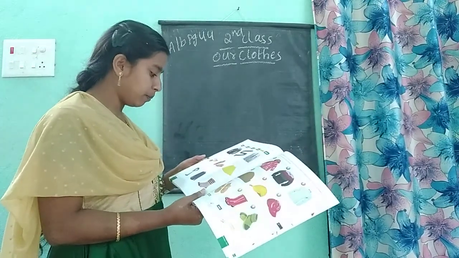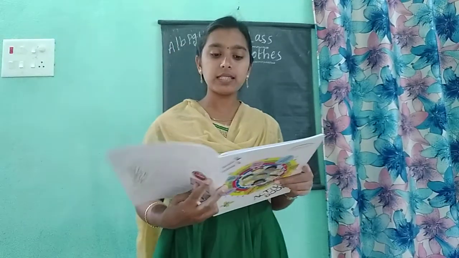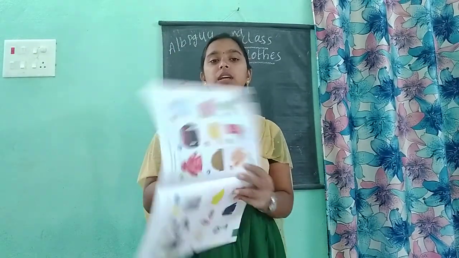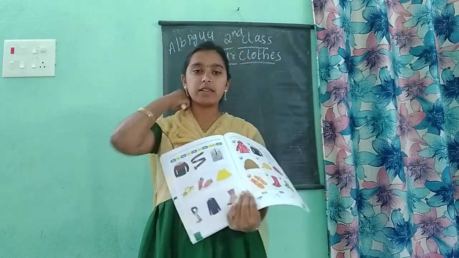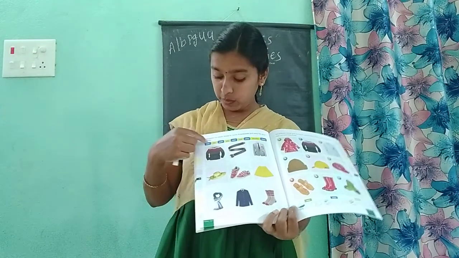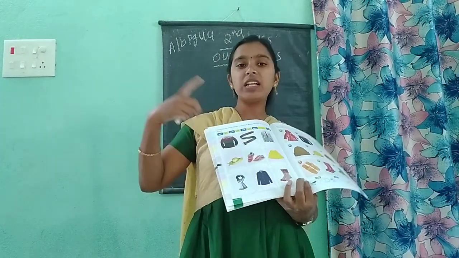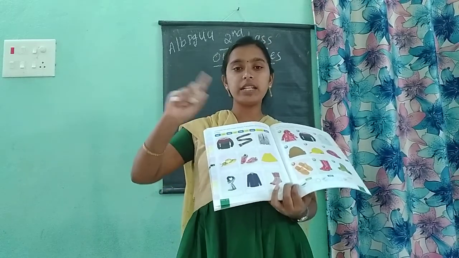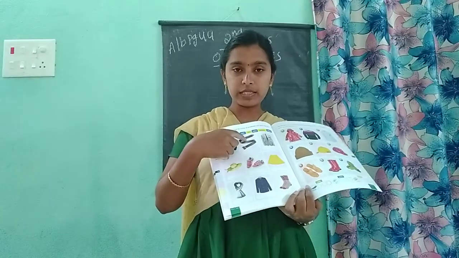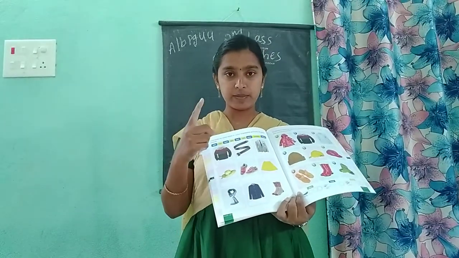Unscramble the words on page number 46. Unscramble the words related to clothes and accessories and name the given pictures. See, here they have given a few pictures, and they have given the spellings up there, but these spellings are mistaken, unscrambled words. We have to write the correct spelling of these pictures, so by identifying all these, we have to write the correct names.